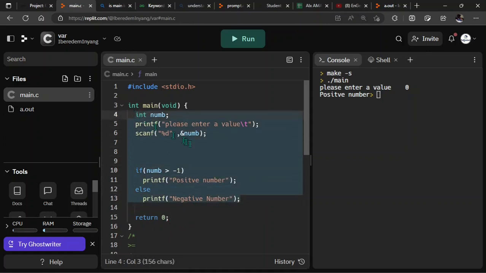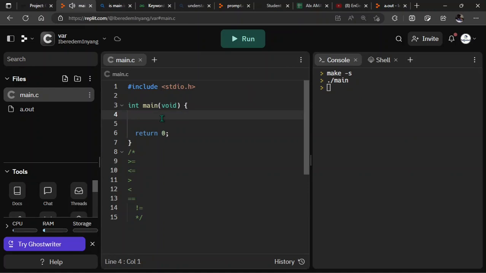Okay. Now the first thing I want to do is to declare a variable. So to do that, I would have actually said let's use the variable data type char.